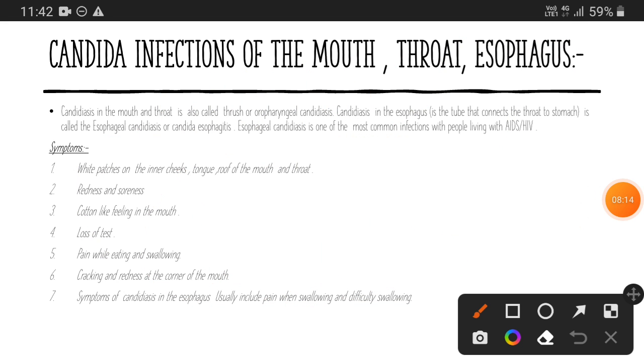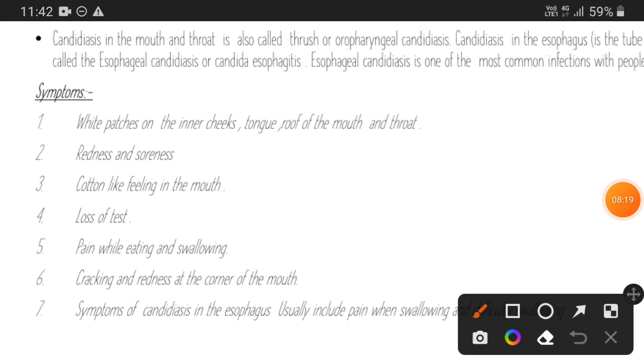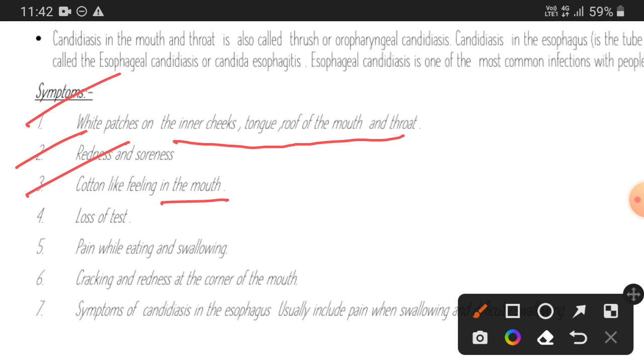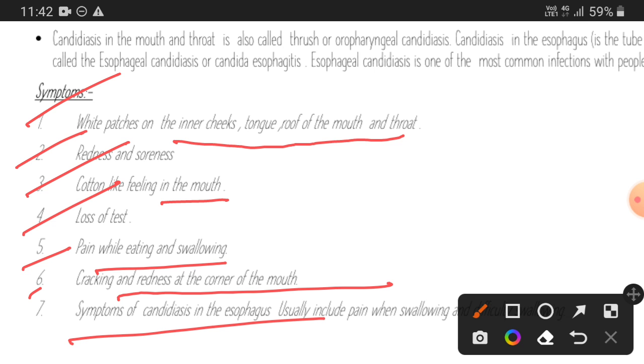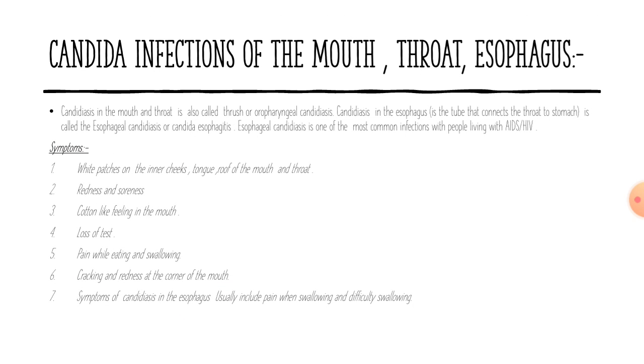So we have to discuss the symptoms. Let me zoom in. You have to remember the symptoms mainly: white patches on the inner cheek, tongue, roof of the mouth and throat, redness and soreness, cotton-like feeling in the mouth, lack of taste, pain while eating and swallowing, cracking and redness at the corner of the mouth. And symptoms of candidiasis in the esophagus usually include pain when swallowing and difficulty swallowing. So those are the symptoms of candida infection of the mouth, throat or esophagus.